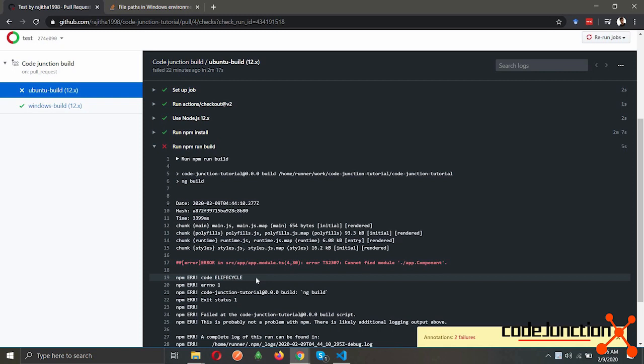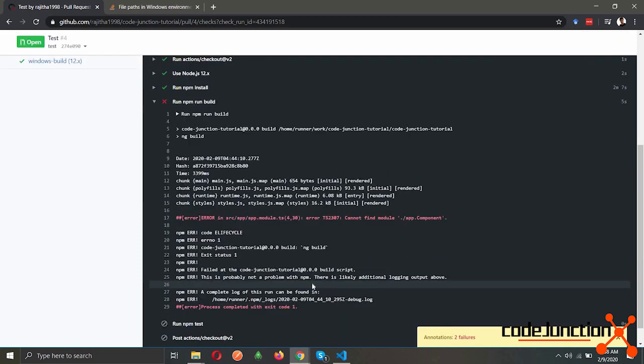The reason behind this is that Windows file paths are not case sensitive, but in Ubuntu the file paths are case sensitive. The benefit here is that you can check your project is working in other environments and make sure your project works on every environment that you need.